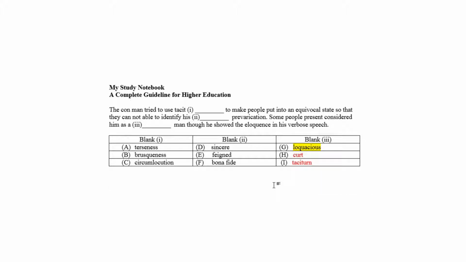Now, as he is a loquacious person, so he used to apply tacit circumlocution, which denotes a verbose speech as mentioned in the passage. A verbose speech can never be terseness or brusqueness. So choice C is correct answer to make sense for blank 1.